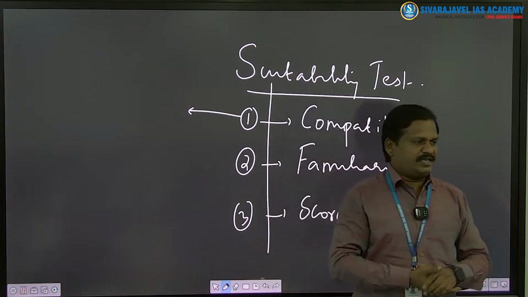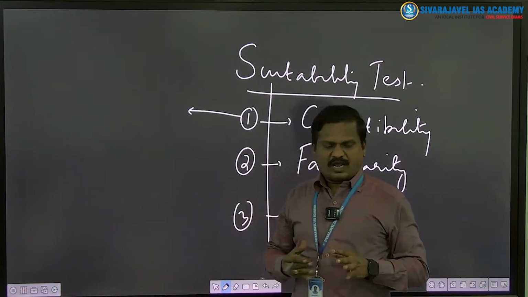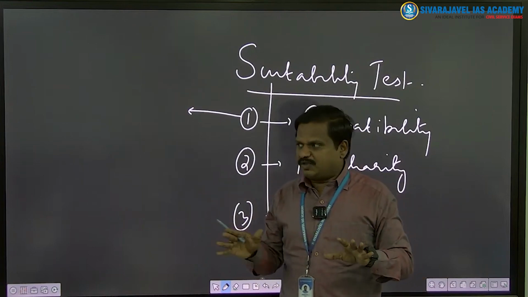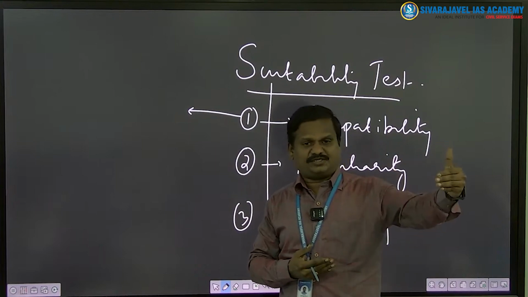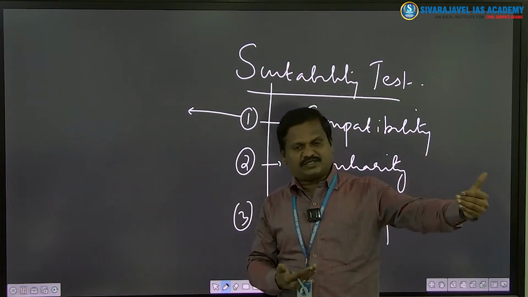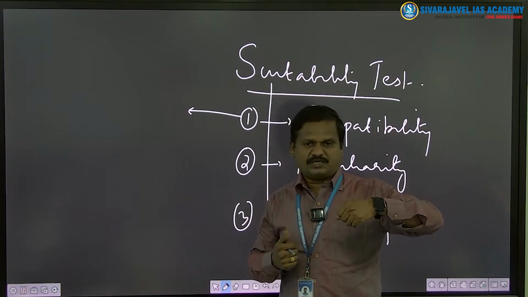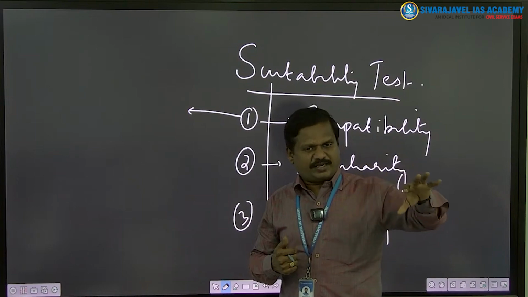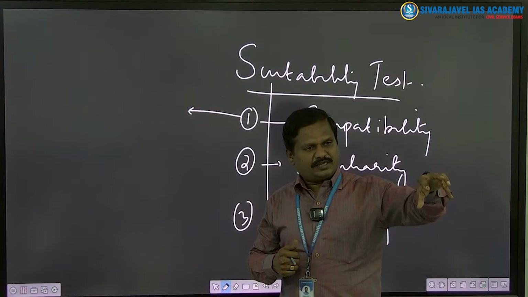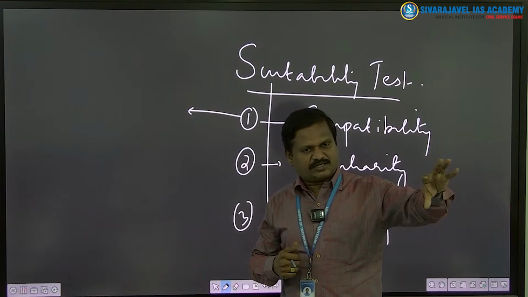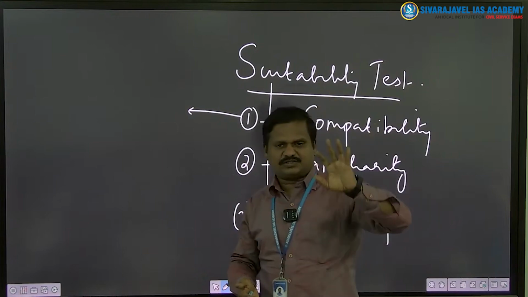For example, I hated studying history in my school days. I will definitely not select history as my optional for UPSC because I have hated history. For example, if I hated geography, I will not select this in my UPSC as my optional. So something which you are hating, you don't select. But if there is no hate element, neither you love the subject nor you hate the subject, but that subject is very important for this examination, take that subject as your optional subject.